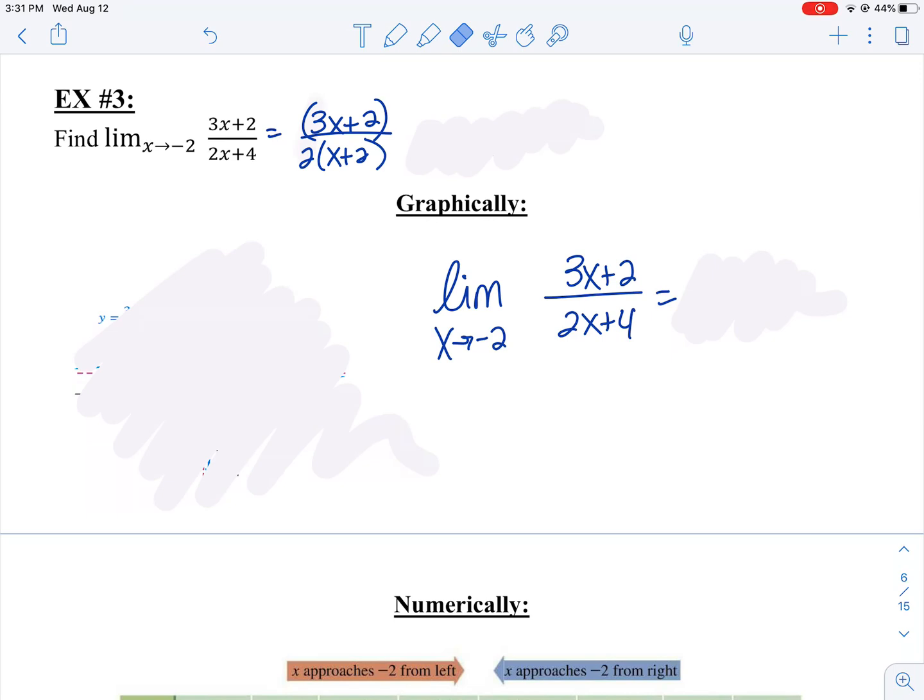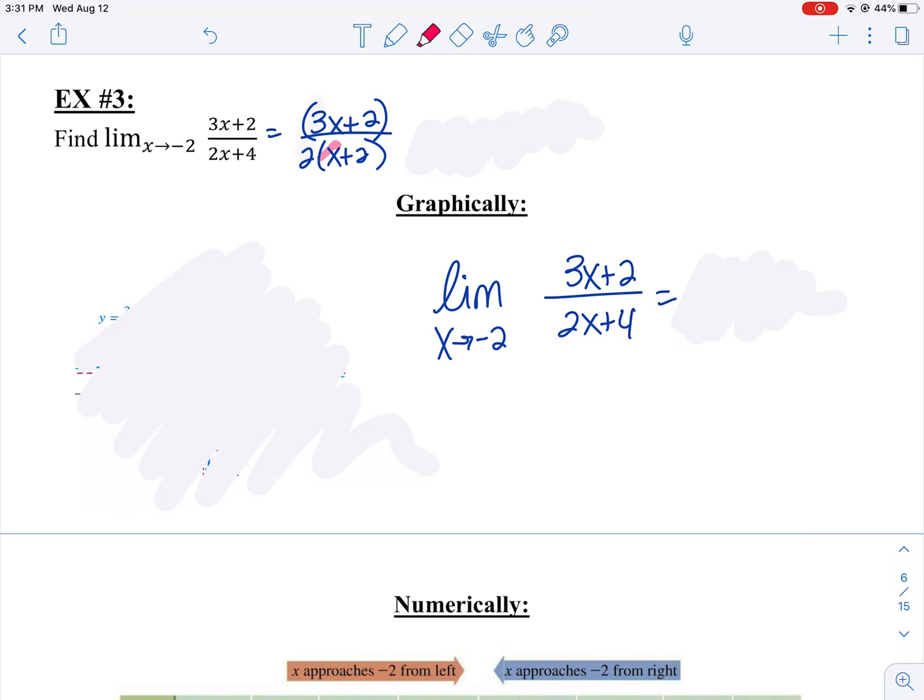I guess I could factor our GCF, a 2, out of the denominator. But you notice that there is no common factor. Nothing in the top can cross off with anything on the bottom. Remember, whole pieces, whole factors have to be reduced. You cannot just cross off the 2's because they're connected with a plus or minus sign. So because there's not an x plus 2 only at the top and an x plus 2 at the bottom, there is no factor that can be canceled, which means there's no hole.